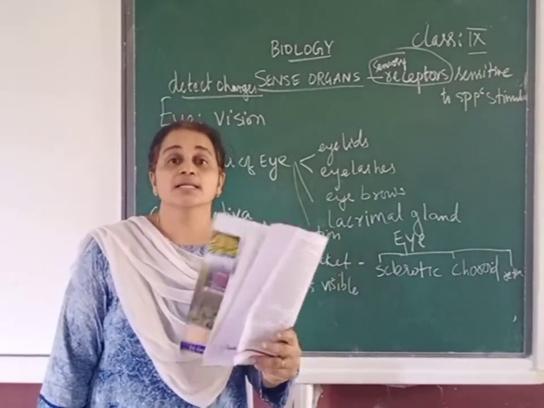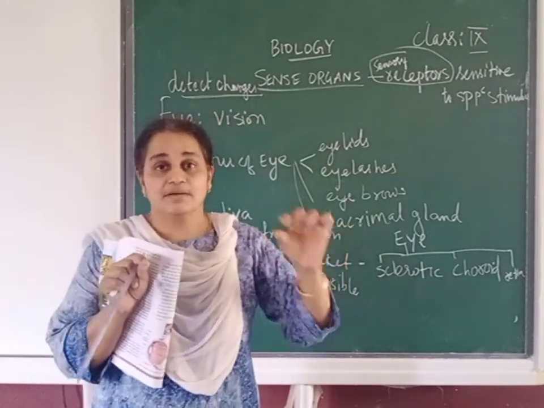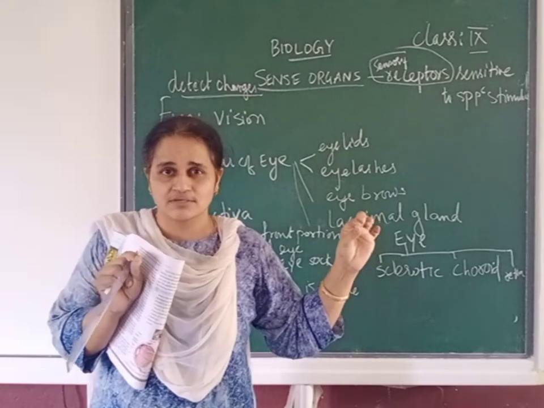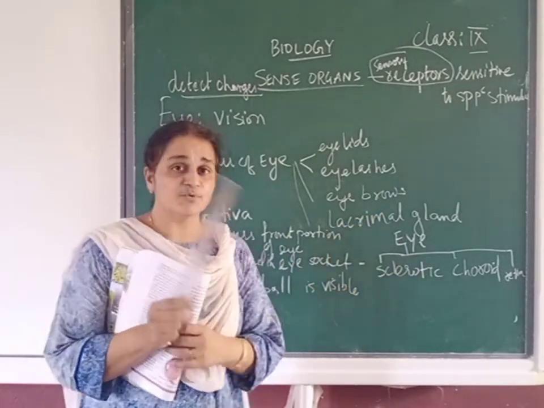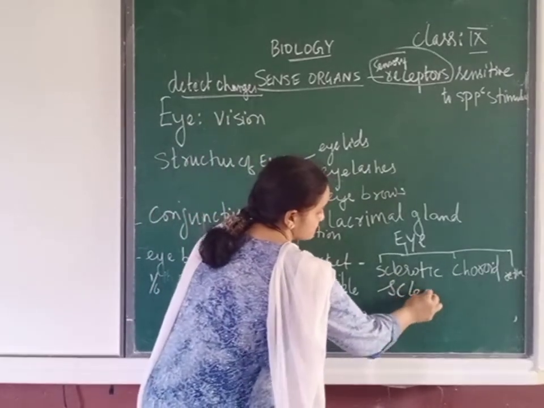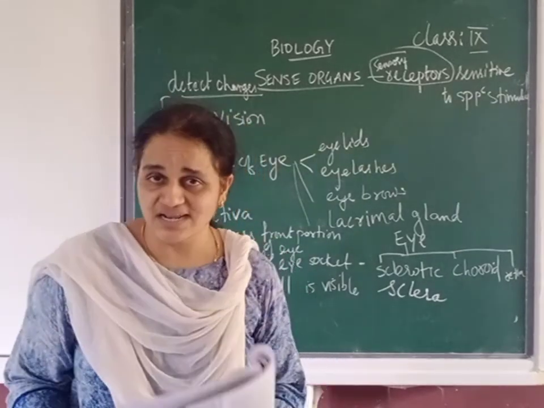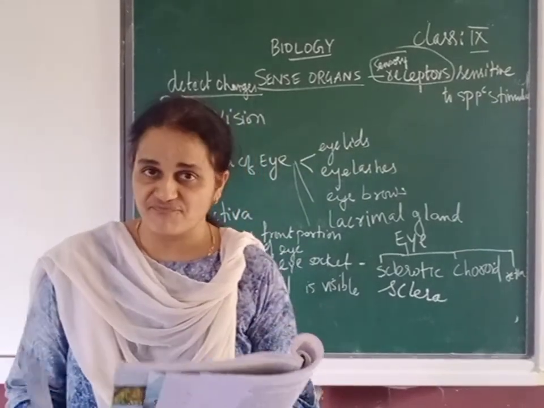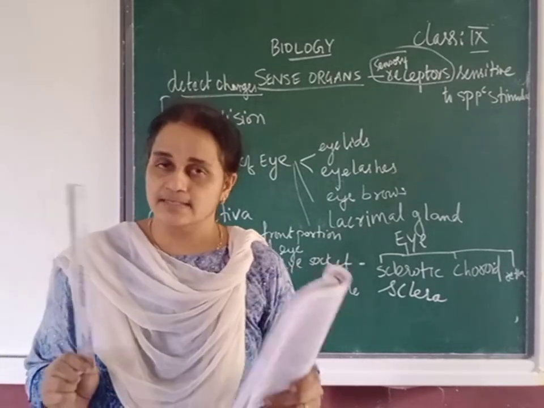White colored, non-elastic. You know what is elastic? Rubber band is elastic. You stretch a rubber band. But the sclerotic layer, or sclera, another name you should remember, sclerotic layer is also called sclera. This sclerotic layer is non-elastic, a tough, fibrous and white colored layer.